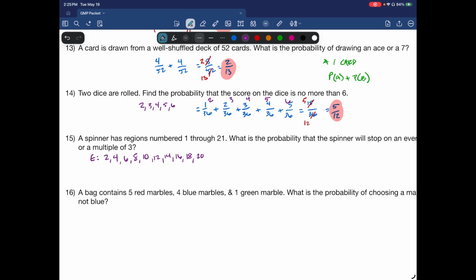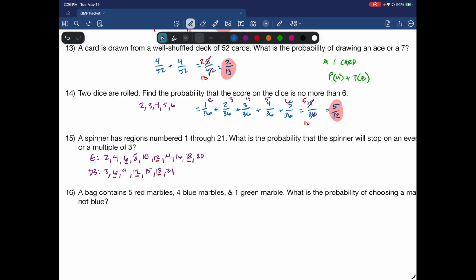Multiples of 3 would be 3, 6, 9, 12, 15, 18, and 21. Now, there are some overlaps. So 6 overlaps, 12 overlaps, 18 overlaps.